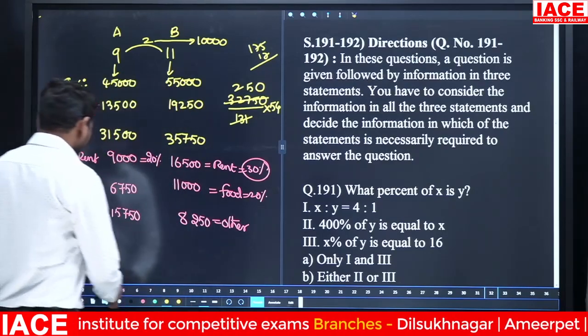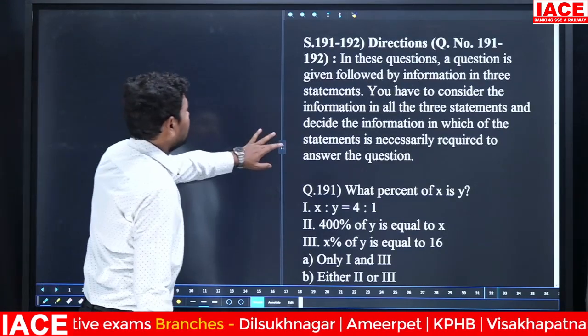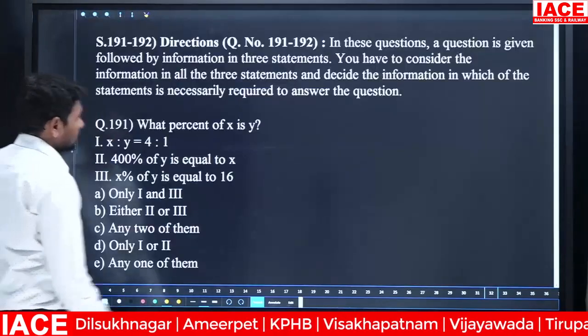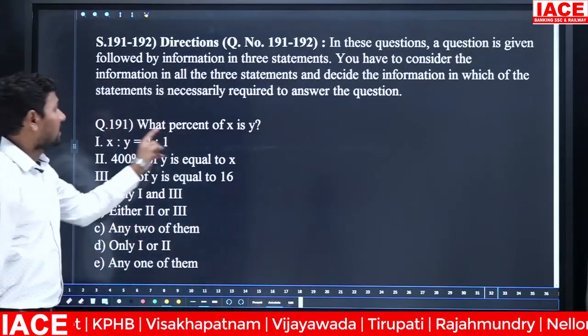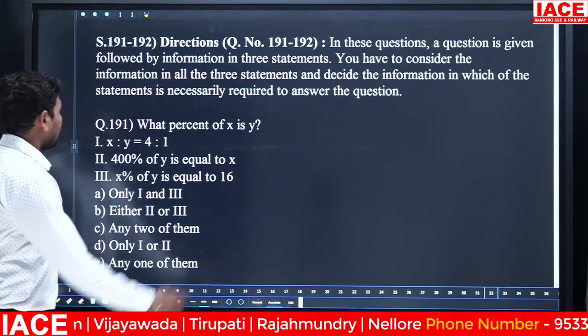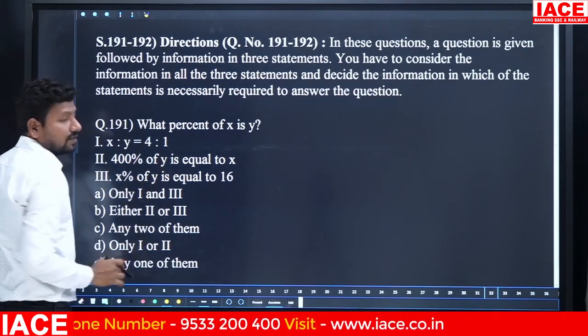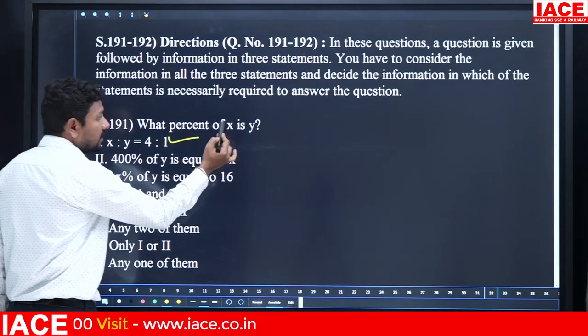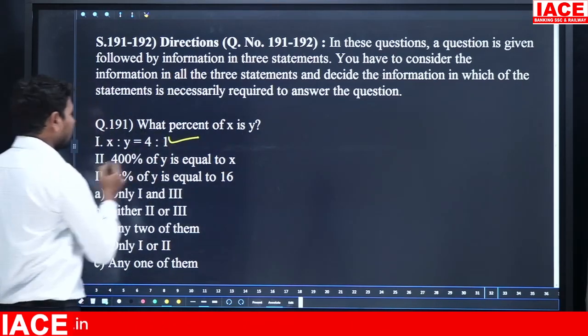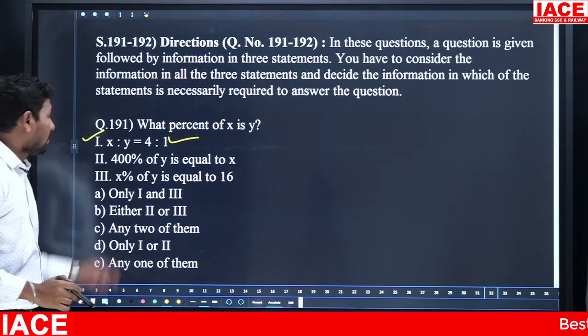Yes. Next we have a different data. Based on this data, we have to simplify the questions. Look, what is the percentage of X is Y? What does that mean? Then X value is 4 parts and Y value is 1 part. Then you can easily get it. Substitute here 4 and 1, you will get an answer. That means statement 1 is exactly correct.